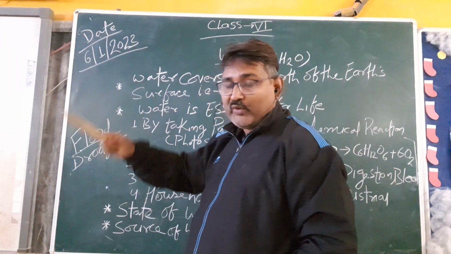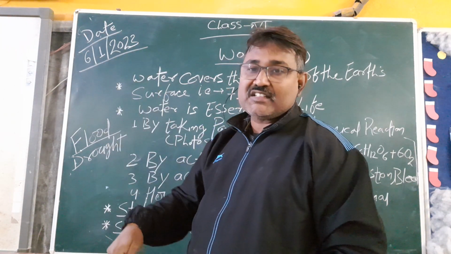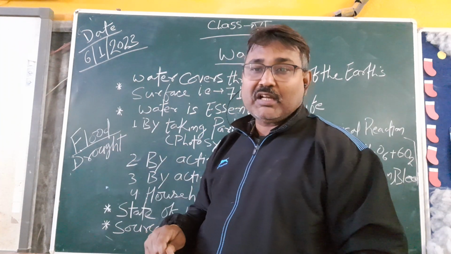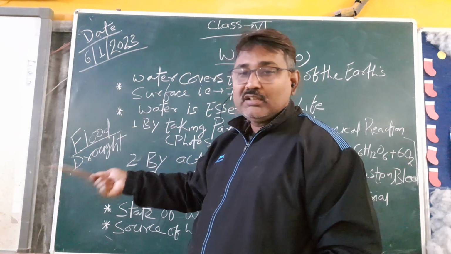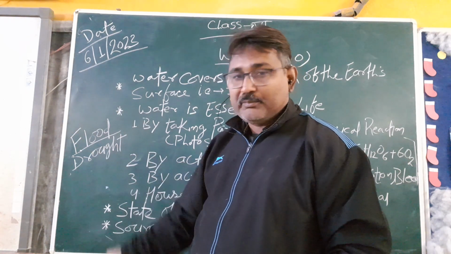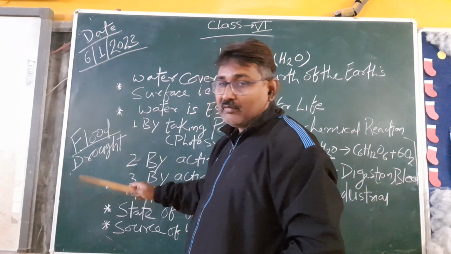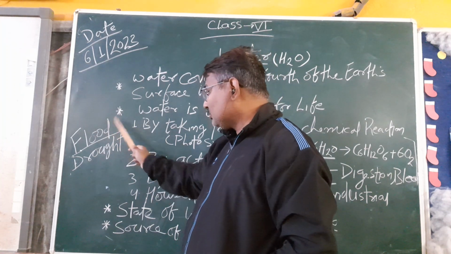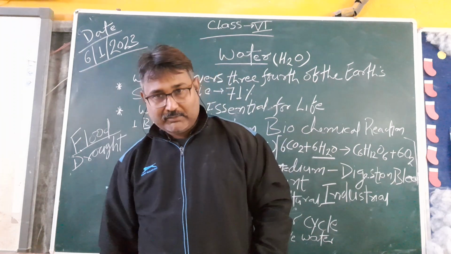And drought is when in any area the rainfall is less than 10 centimeter. It also badly affects human life, because if water is not available, there is no agricultural activity, temperature goes up. Then how can plants survive, how do we survive. So it is a very difficult situation. Both of these conditions are very problematic for human beings.